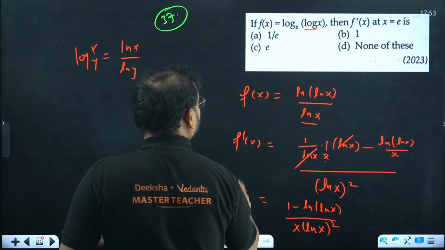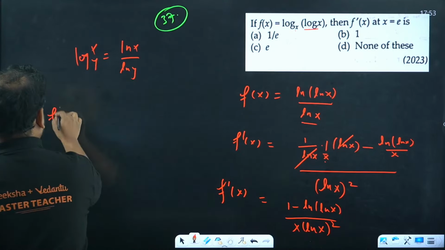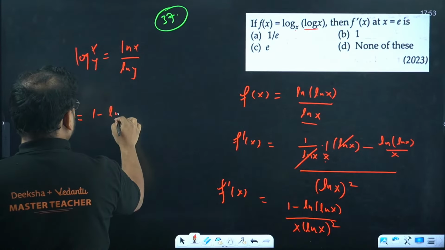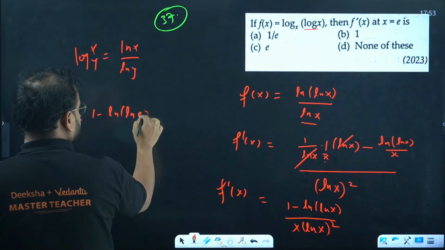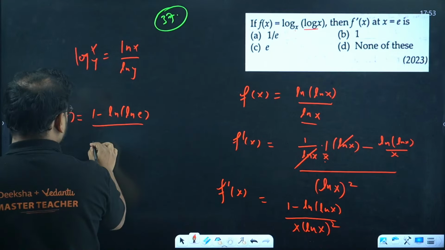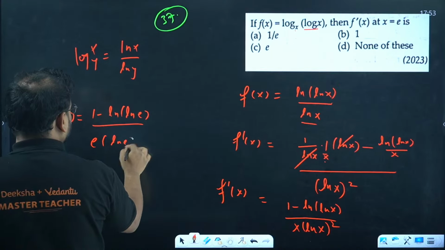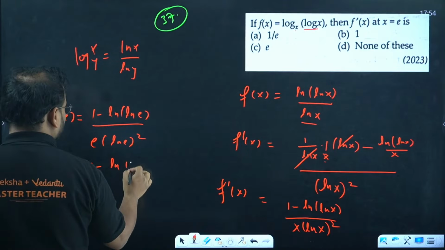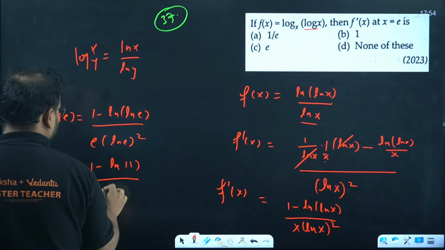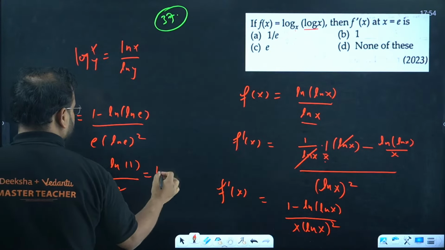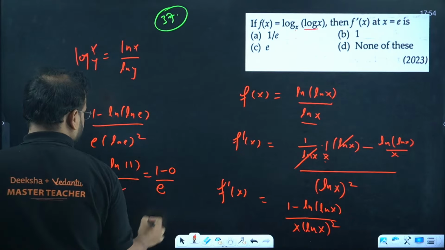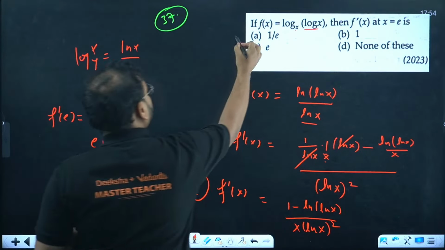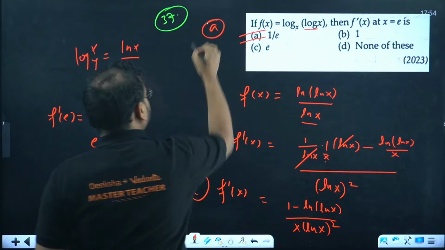That's my f dash of x. I want the value of f dash of e. So 1 minus ln of ln e upon e times ln e the square. Ln e is 1, means 1 minus ln 1 upon e times 1 square. So 1 minus 0 upon e. Answer is 1 by e. A is correct answer. SK gave the answer.